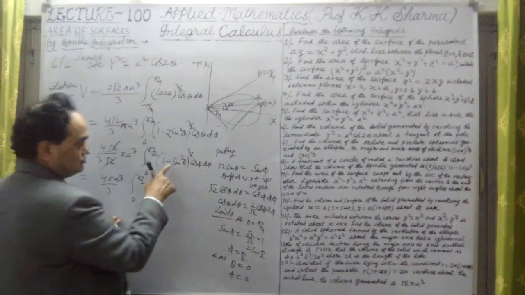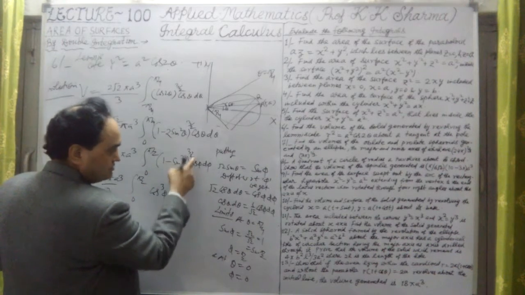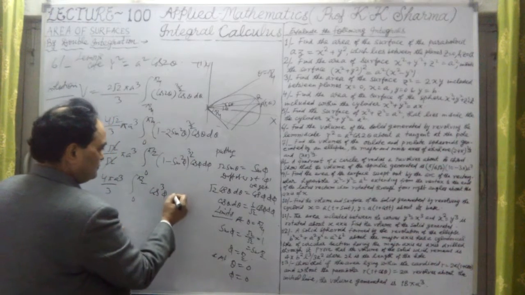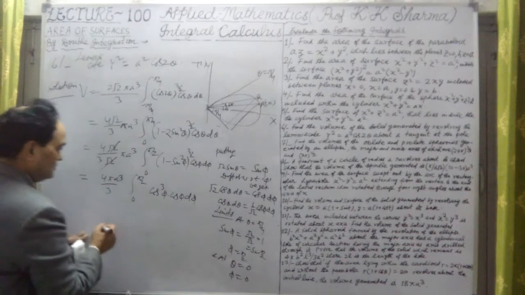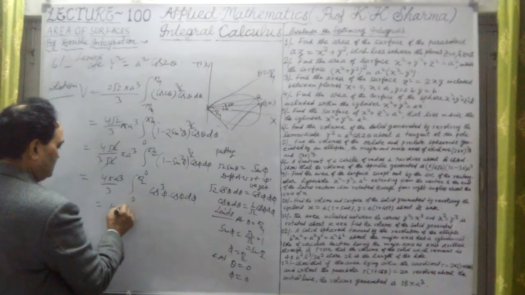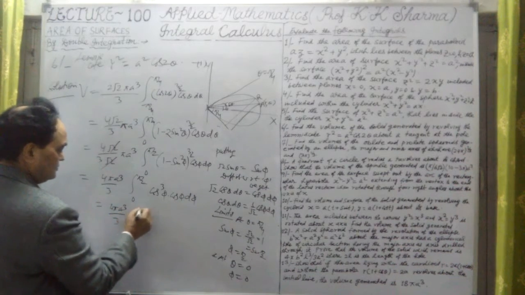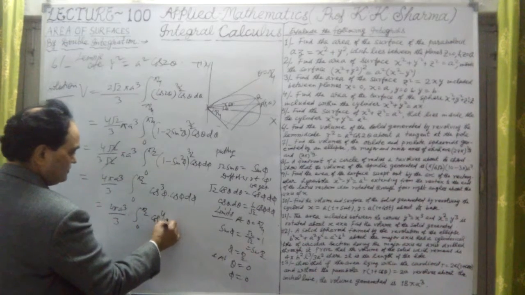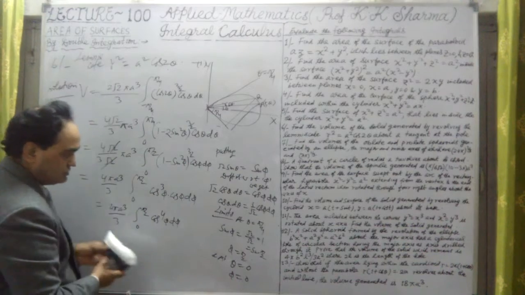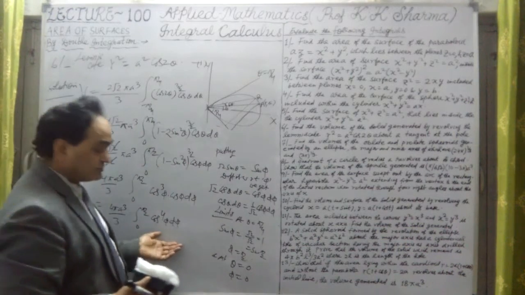Cos cube phi, because cos square and power 3 by 2, 2 cancel out, cos cube phi into cos phi d phi. It is nothing but 4 pi a cube upon 3, integral 0 to pi by 2, cos 4 phi d phi. Now we can apply a reduction formula.